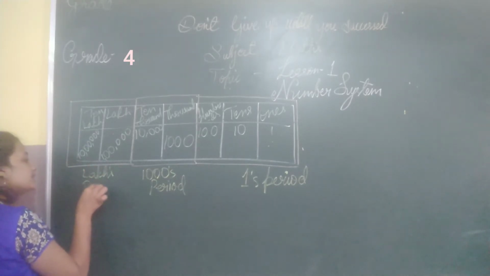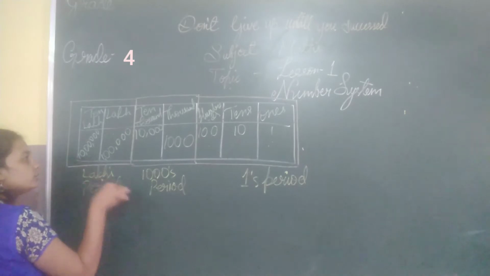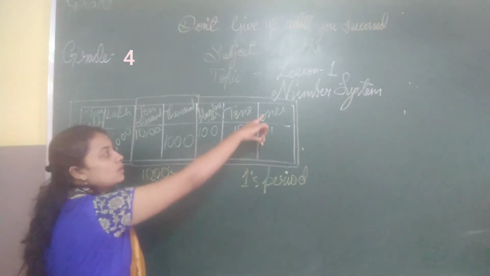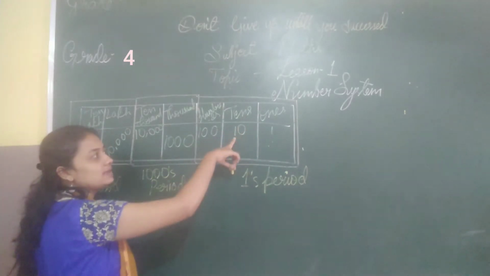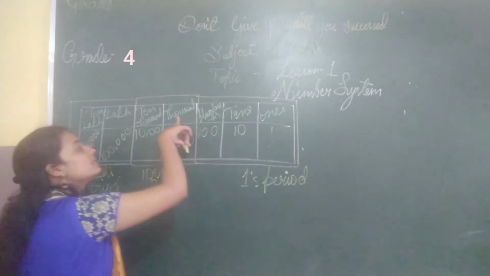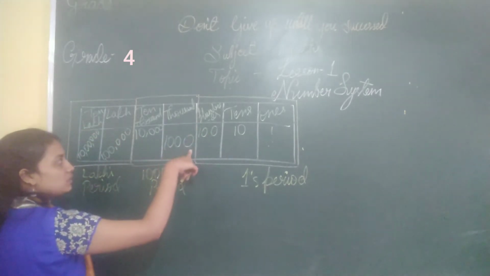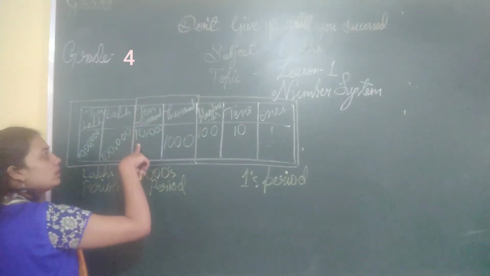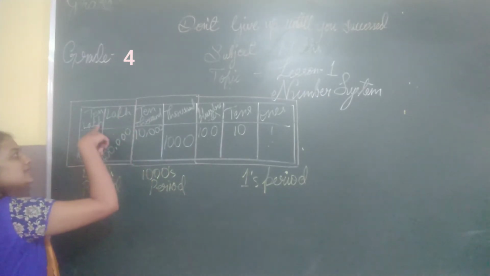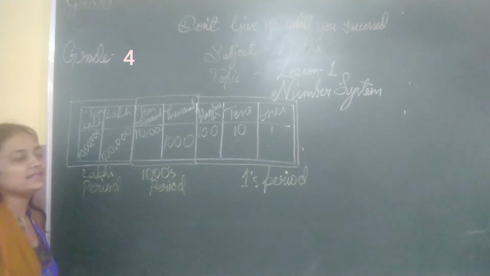You can see in words how I have written it, and in numbers also. 1 is 1, 10 is 1 with 0, 100 is 1 with 2 zeros, 1000 is 1 with 3 zeros, 10,000 is 1 with 4 zeros, lakh is 1 with 5 zeros, 10 lakh is 1 with 6 zeros.